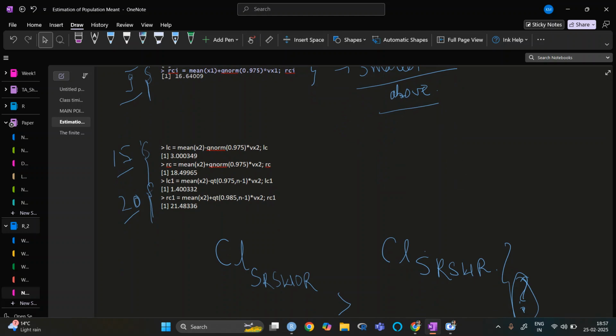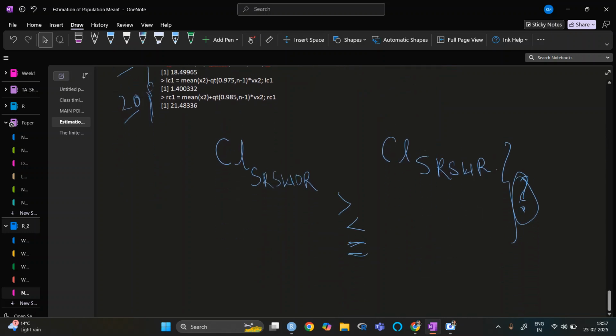Now it is not just by coincidence, it is not just that we have taken some samples and that is why it is happening. It will happen most of the time. So this length will be less than this. Now why is that?